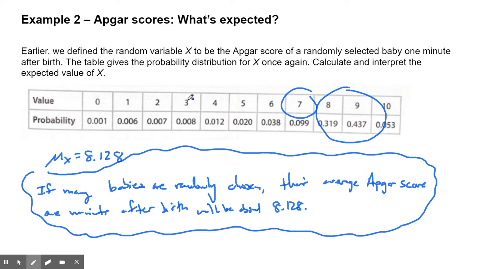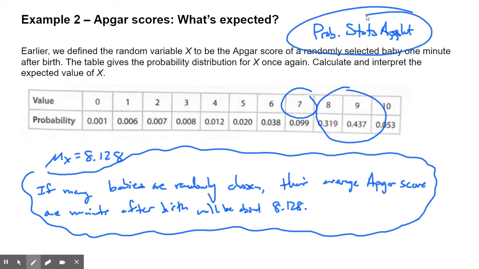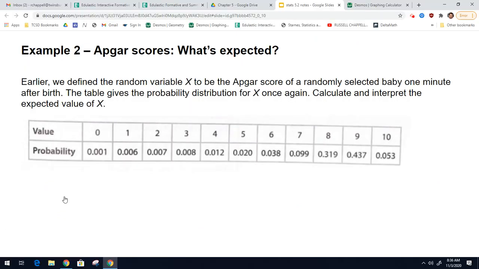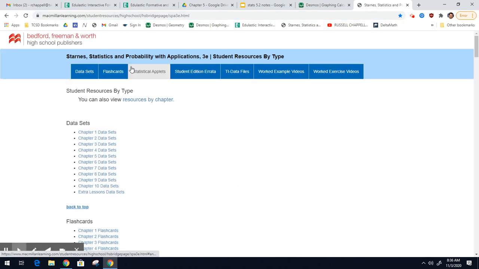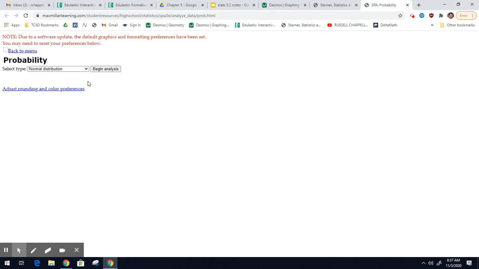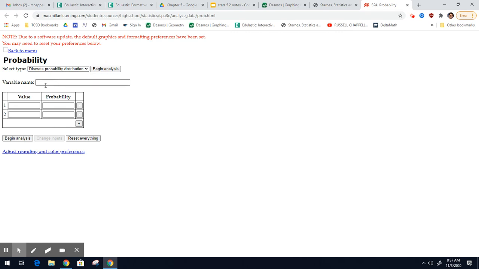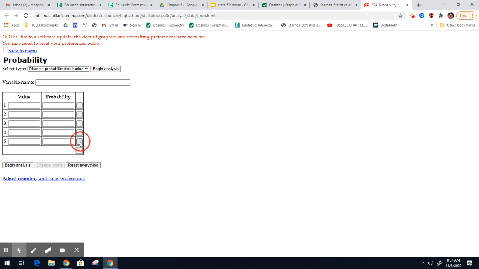Now, I do want to show you how we can use the stats applet. There's a new stats applet called the probability stats applet in our group of applets. We'll go to the same place, the stats applets, but we'll find the one that says probability. I invite you to do this with me. Again, now you have to choose the correct type. So we're doing a discrete probability distribution. I don't care about our variable name because I'm not graphing it. All I want to do is enter the values. There are going to be 11 because 0 through 10.